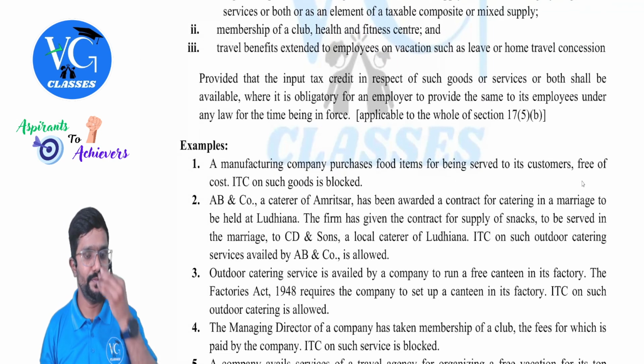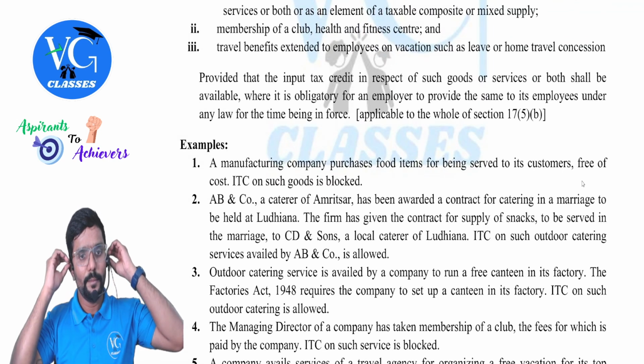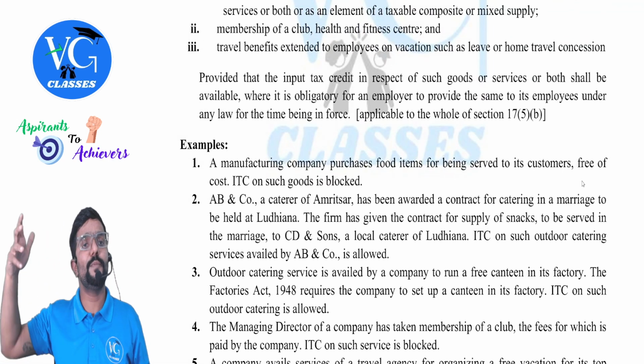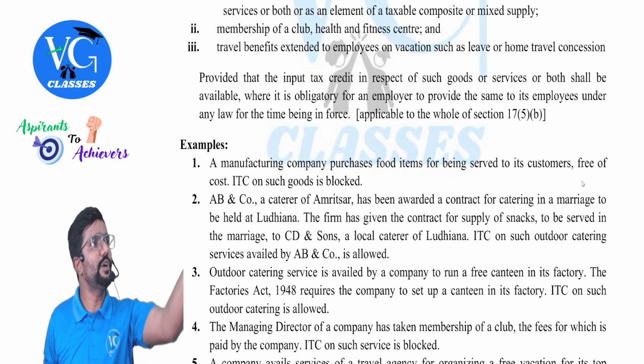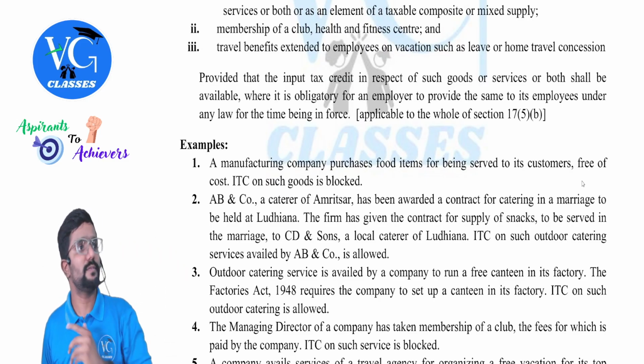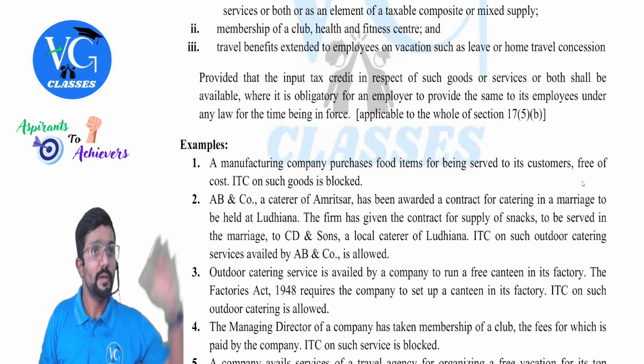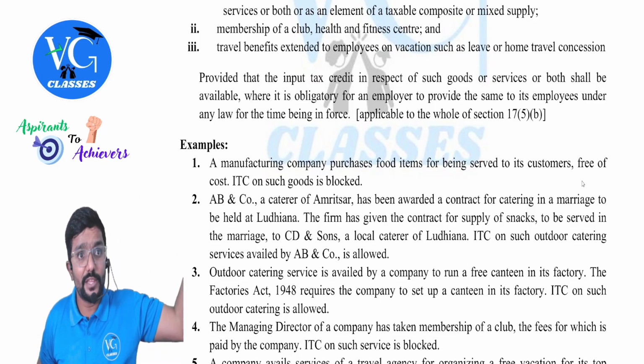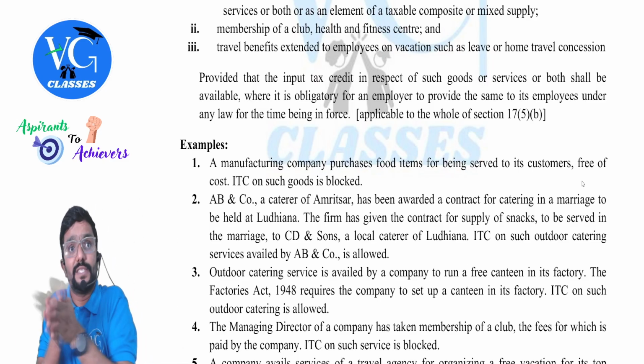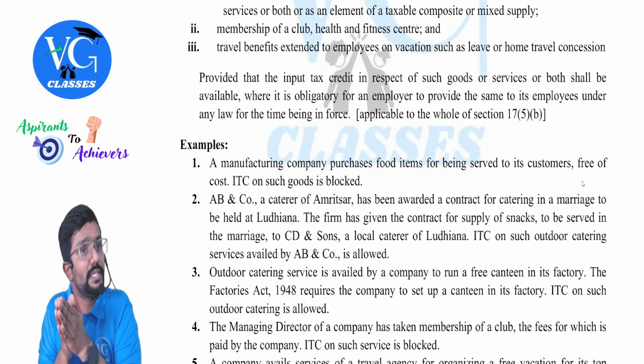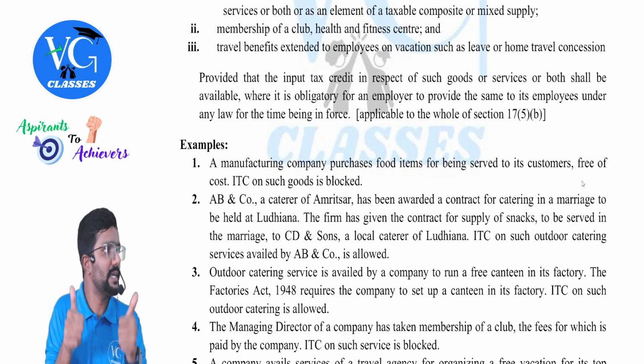Next, second one. And sir, they have told as a part of composite and mixed supply. For example, food I have sold along with snacks. I purchased food. I paid GST 1000. But food I am selling it along with snacks as a composite supply. Is still credit available? Yes. Credit is available.